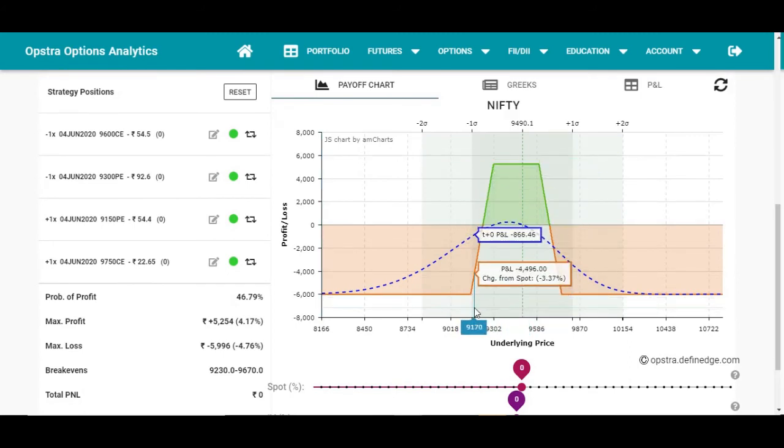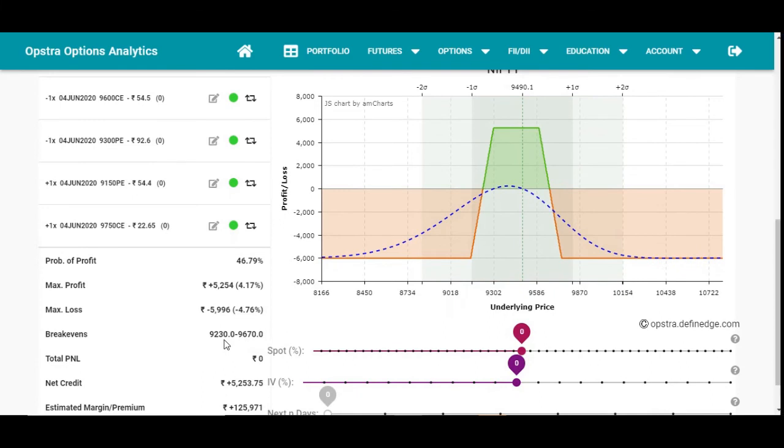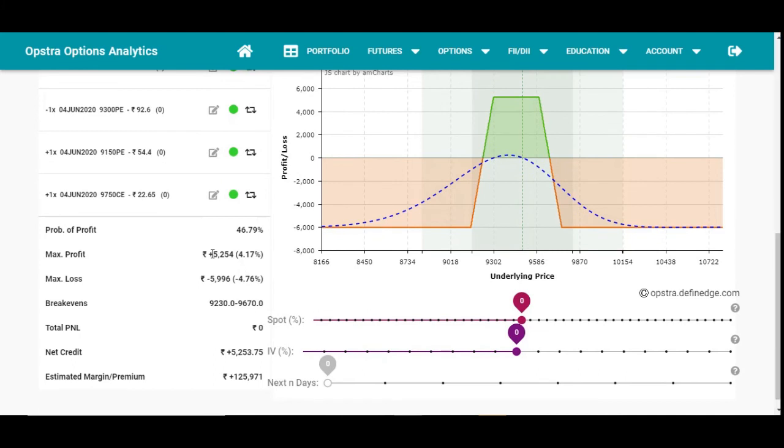Here you can see that after buying that, our unlimited loss strategy has been turned into a limited loss. Our break-evens have been moved to 9230, and on the upside it's at 9670. Also our maximum profit reduced from 11,000 to 5,000, and our maximum loss is now defined at 5,996, which is hardly 6,000 rupees. So this is an option strategy with a limited loss, and if you're an aggressive trader, you can always take the short strangle trade, which has a profit in the range of 11,000.